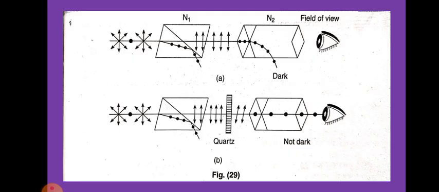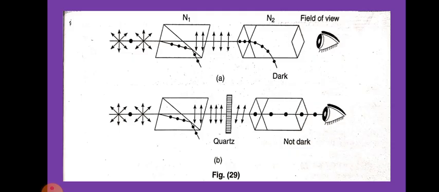This suggests that the light emerging from quartz is still plane polarized, but the plane of polarization has rotated through a certain angle. This property of rotating the plane of vibration of plane polarized light about its direction of travel by some crystal is known as optical activity.